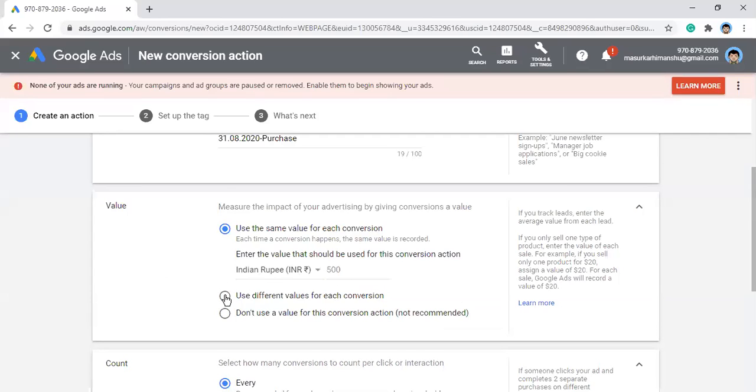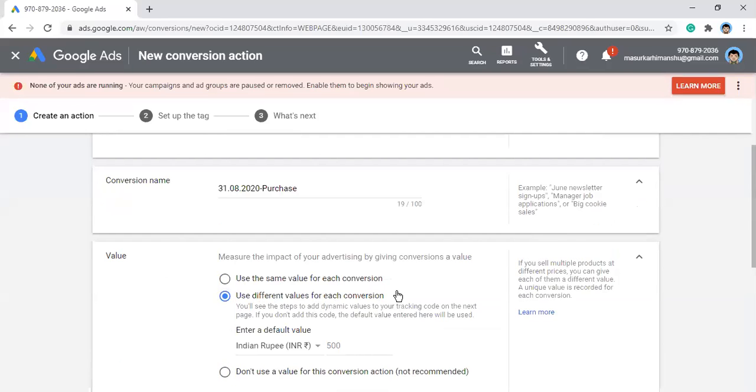You can define to use different values for each conversion. Let's say you are an e-commerce website with different products of different prices. One product is 200 rupees, one is 500 rupees, one is 300, 700, 1000, 1500, 2000, 10,000, whatever it is. So then you need the event snippet code for that particular conversion tracking. It says you will see the steps to add dynamic values to your tracking code on the next page.